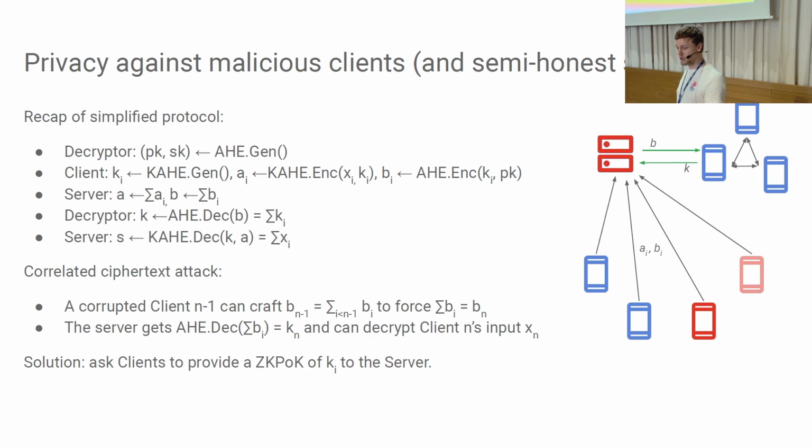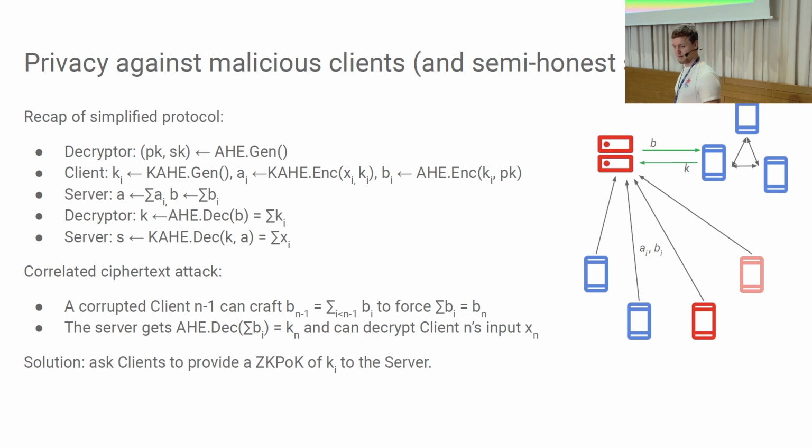The solution here is to use a zero knowledge proof of knowledge that each client has to produce, and that protects against this attack by malicious clients. And there are many zero knowledge proofs of knowledge we can use here. I'm not going to go into details, but for those who saw Daniel's talk yesterday, there were some interesting candidates there, and we also in our paper have some construction based on bulletproofs and combinations of those.